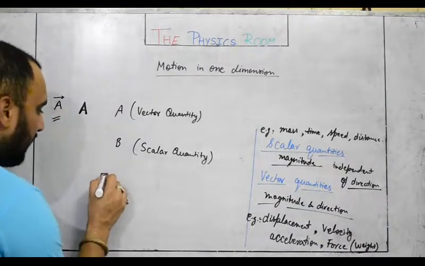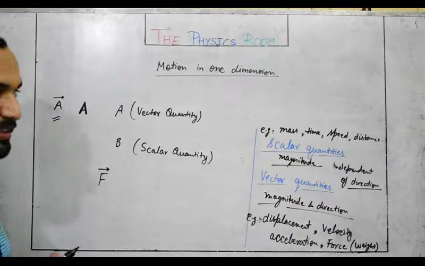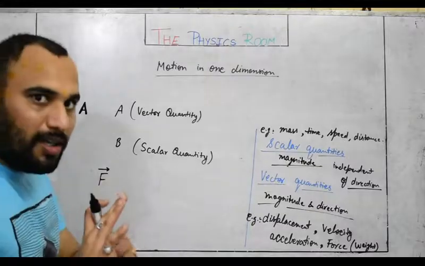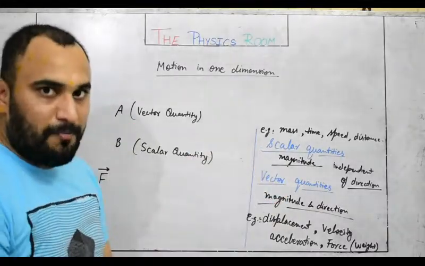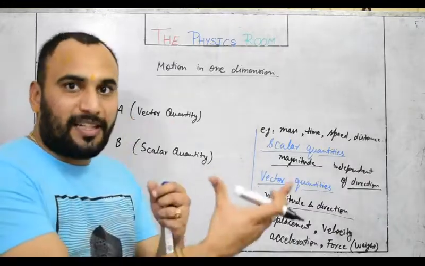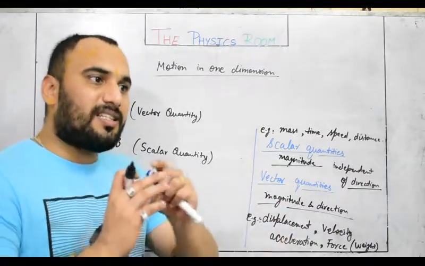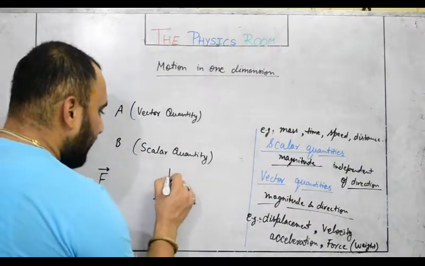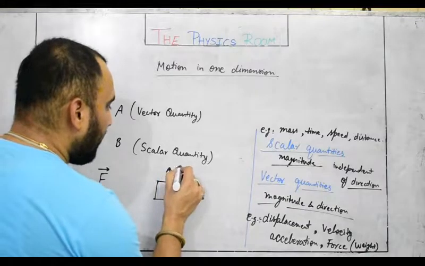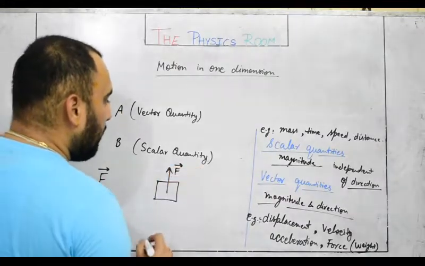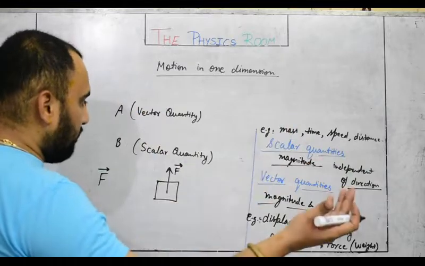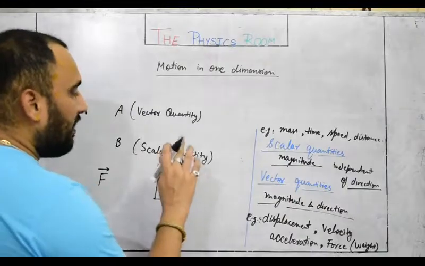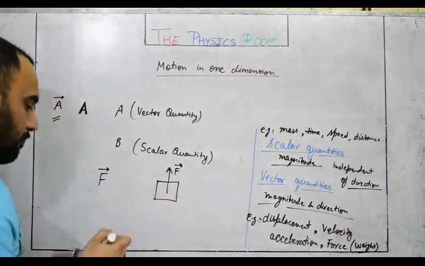So whenever we are representing force, it is a vector quantity, so we will represent it like this. And please pay attention to this. The direction of the arrow will remain the same. It is not representing the direction of effect of that particular vector quantity. It is just a symbol, so you will treat it like a symbol. It doesn't matter whether the force you are exerting on a body is in an upward direction or in the downward direction. The direction representation will remain the same in this way.